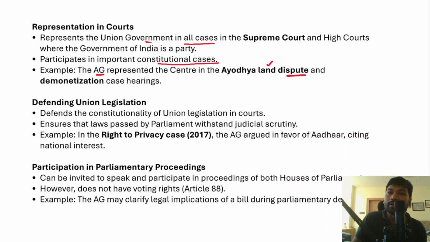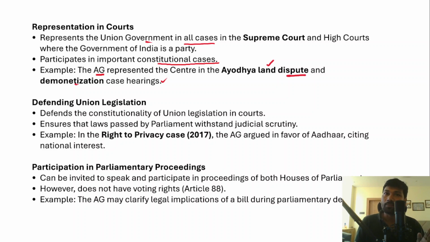The Ayodhya land dispute, we all know, is related to the masjid and mandir case. And when we talk about demonetization, the highest monetary value currency notes were demonetized, and in fact a lot of people filed petitions against the central government's decision to demonetize them, right?